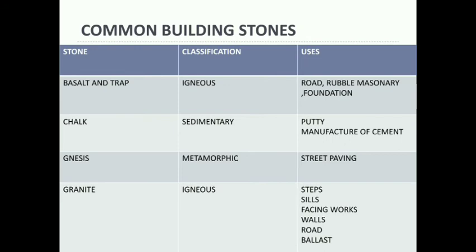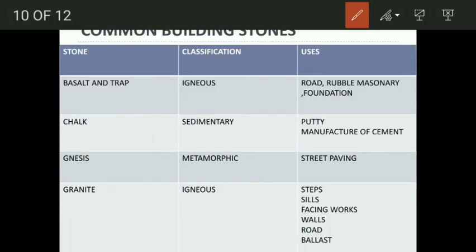Next, let's see the common building stones, their classification and their uses. The first one is basalt and trap. It is igneous in origin. It is majorly used for road construction, rubble masonry and foundation works. Next one is chalk. Chalk, we know, is formed from limestone, so it is sedimentary in classification. It is used for making putty and in the manufacture of cement.